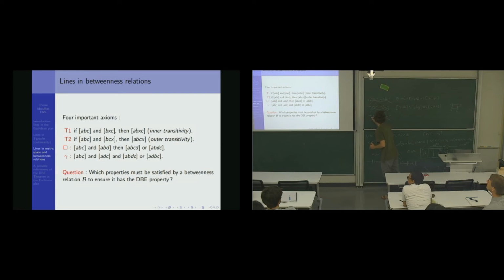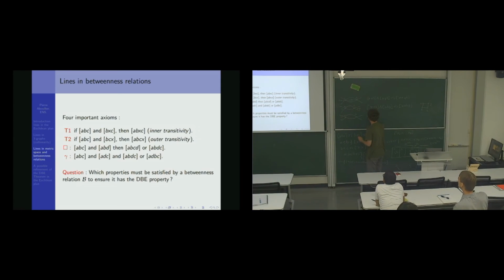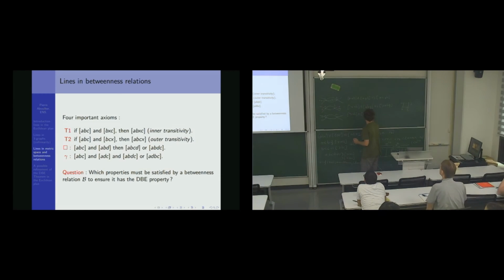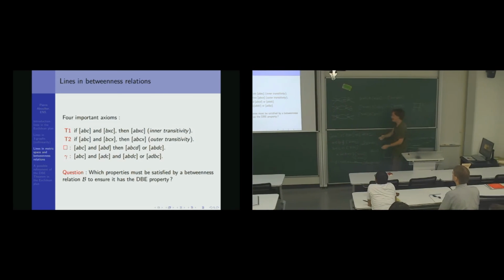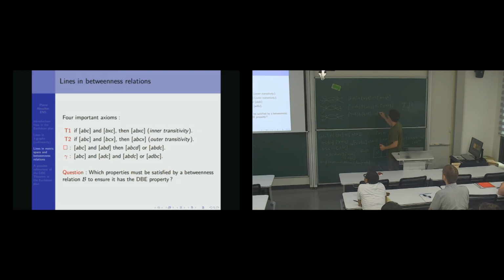AB. If they are both here, I can force them. So I have XAB and YAB. I can force this part to be like a line, to be thin. So this I can say, okay, it is XYAB or YXAB. I force this; this is true in the Euclidean plane. This is why I say it forces. So if betweenness satisfies this axiom, it means that the lines will look like this.